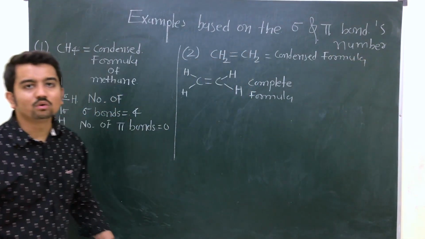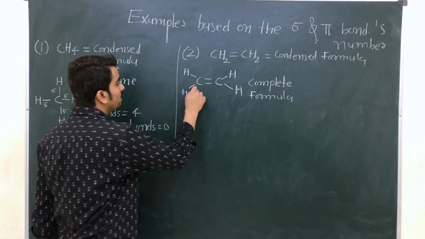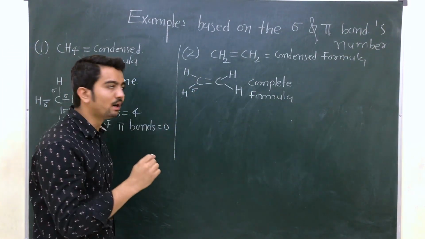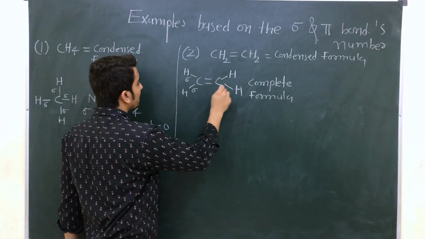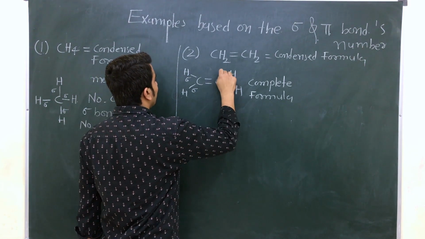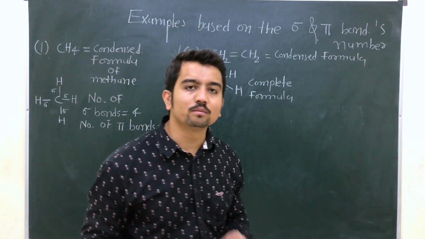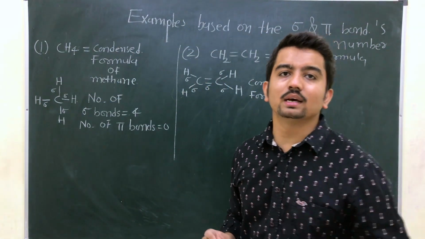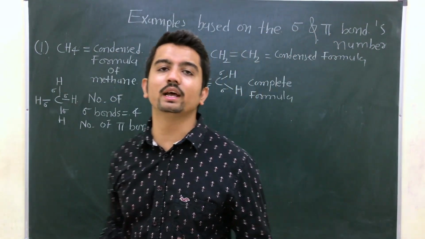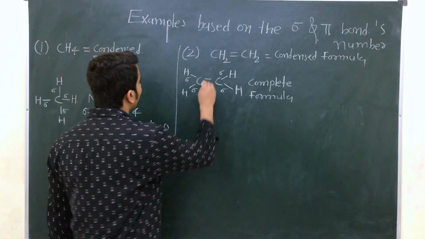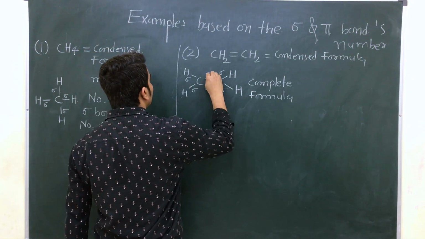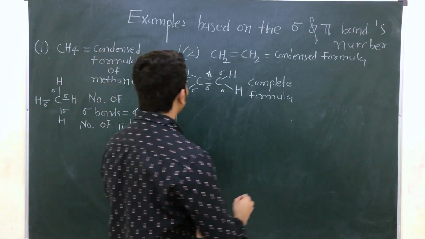Right? Now tell me how many sigma bonds are here? This bond is considered as a sigma bond. This one is considered as a sigma and this one is considered as a sigma. What you learn in the definition of the pi bond? Any other bond rather than the sigma bond is considered as what? It's considered as a pi bond. So this bond is considered as a pi bond. Now what you will write?